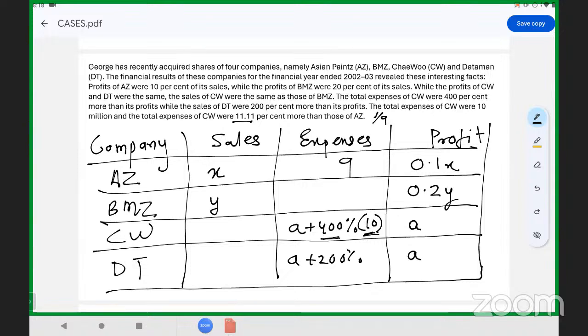Okay, so now 400% means nothing but divide by 5. So 400% means it is getting 5 times the initial number. So this has to be 2, this has to be 2, and similarly this will be 200% more than it. So 100% itself is nothing but 100, that is 2, and again 200, 100% more. So this will become 4.